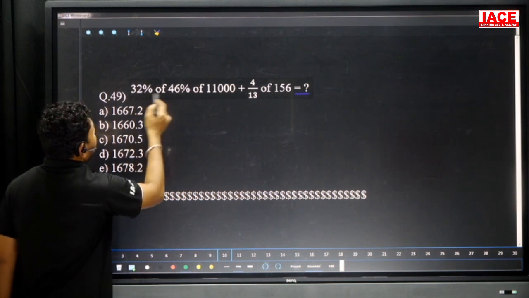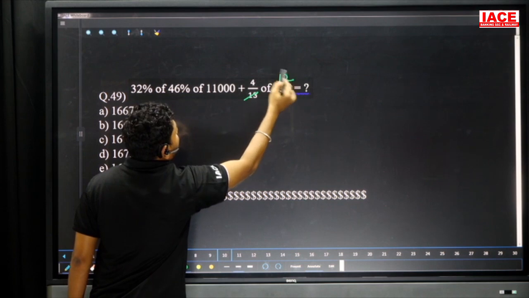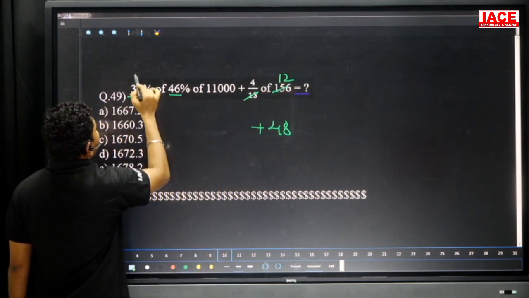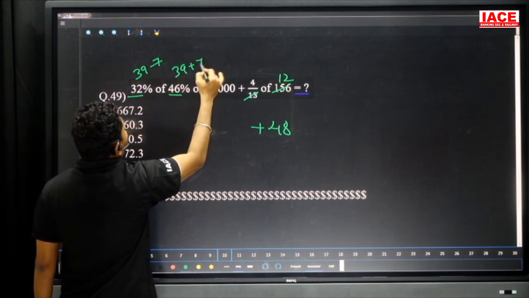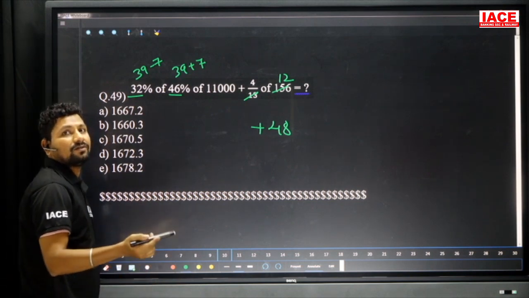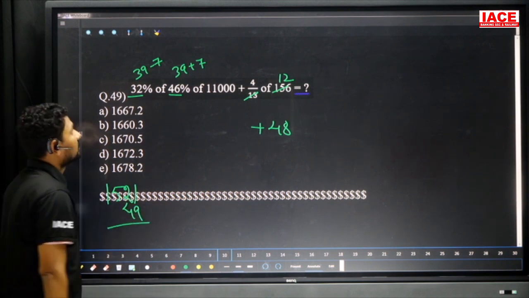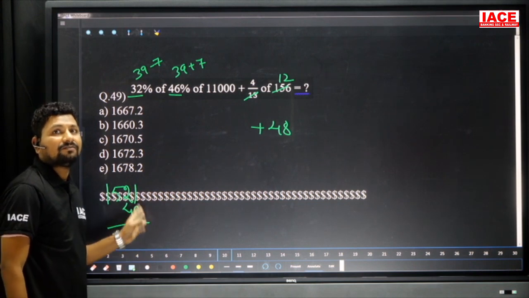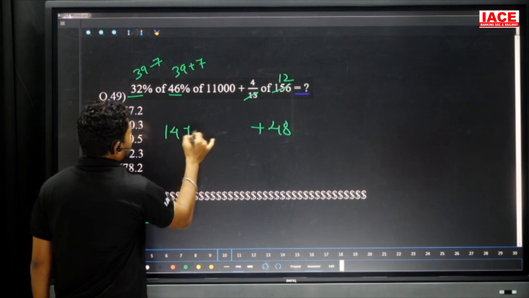And 32 percentage of 46 percentage of 1100 plus 13 here. 13, how many times? 12 times. 12 for the value is 48. And here 13 into 46, we can write 39 minus 7. So 39 plus 7, nothing but 13 square minus 7 square. 13 square value is 1521. From 1521, 49 will be removed. First of all, remove the 21, you will get 1500. From 1500, extra we have to remove 28. You will get 1472.